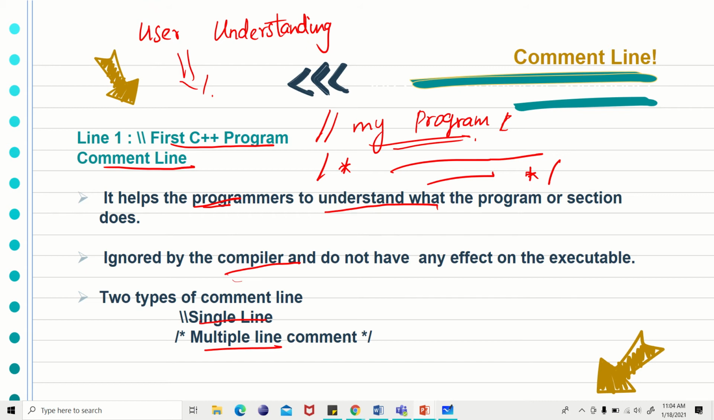So there are two types: single line and multiple line. For single line, you use the single line command line. For multiple line, slash star, you can write multiple lines and end it with star slash. This is the command line.